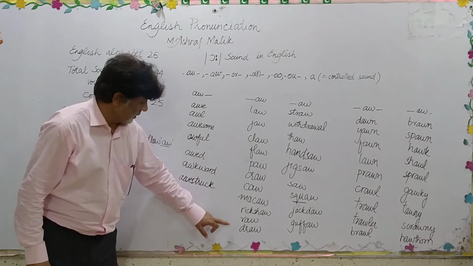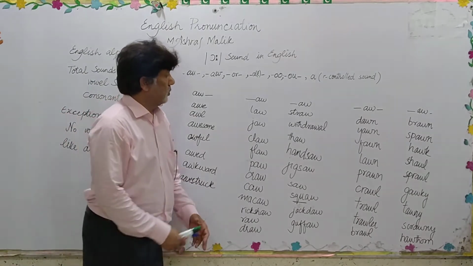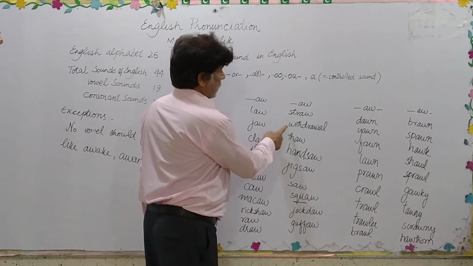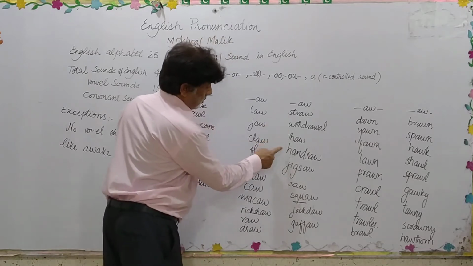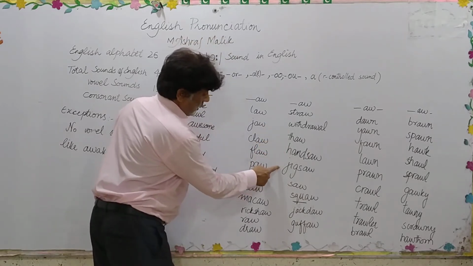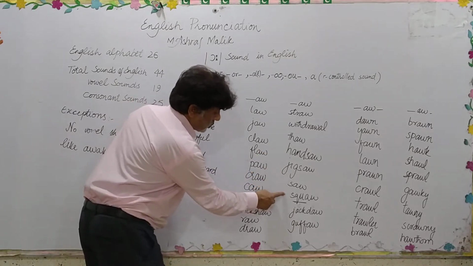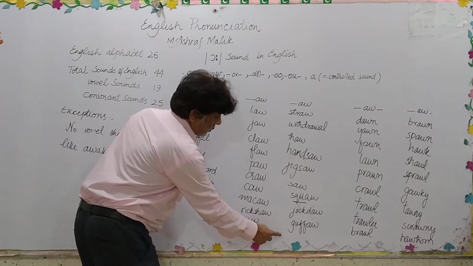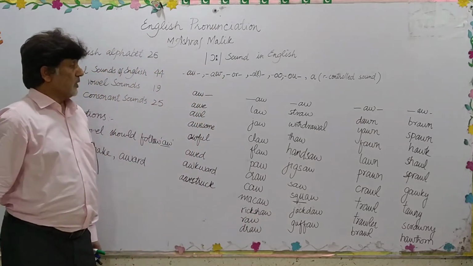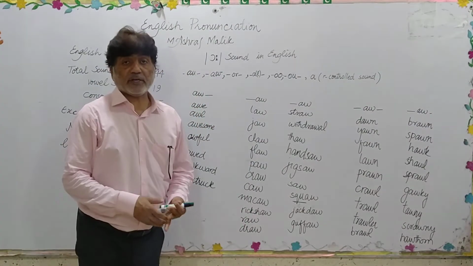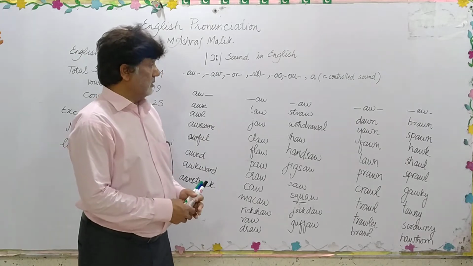Rickshaw, raw, draw, straw, withdrawal, thaw, handsaw, jigsaw, saw, squaw, jackdaw, guffaw. These are the words which have AW at the end.